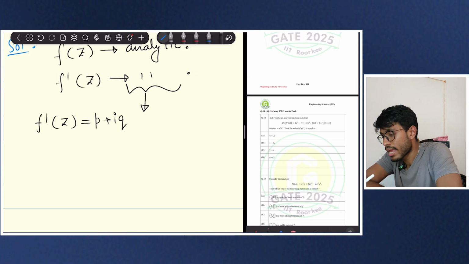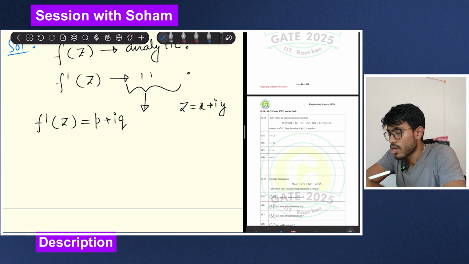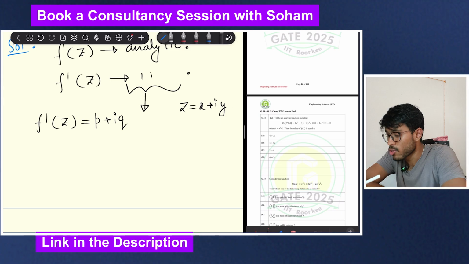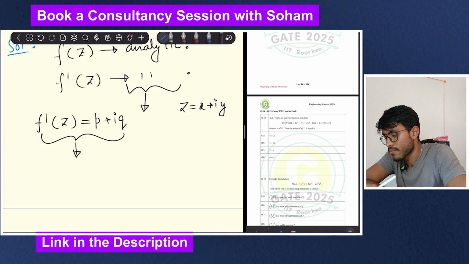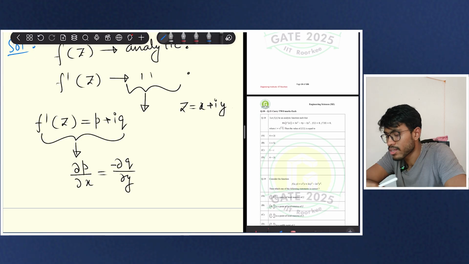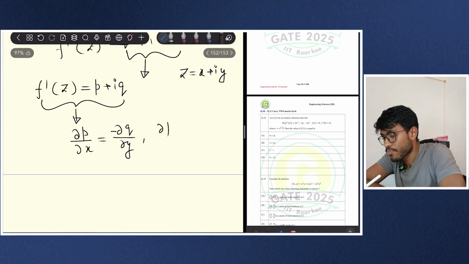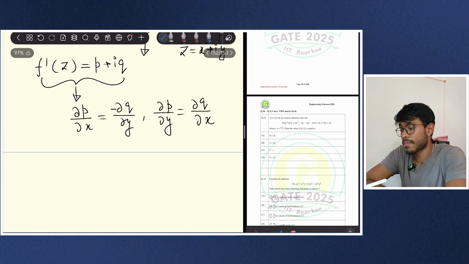By the way, in every complex analysis question, z is equal to x plus iy. This you have to know. So if f dash z is equal to p plus iq, then because f dash z is analytic, from the Cauchy-Riemann condition I can say that del p del x is equal to del q del y, and del p del y is equal to minus del q del x. Okay, this is the Cauchy-Riemann condition.